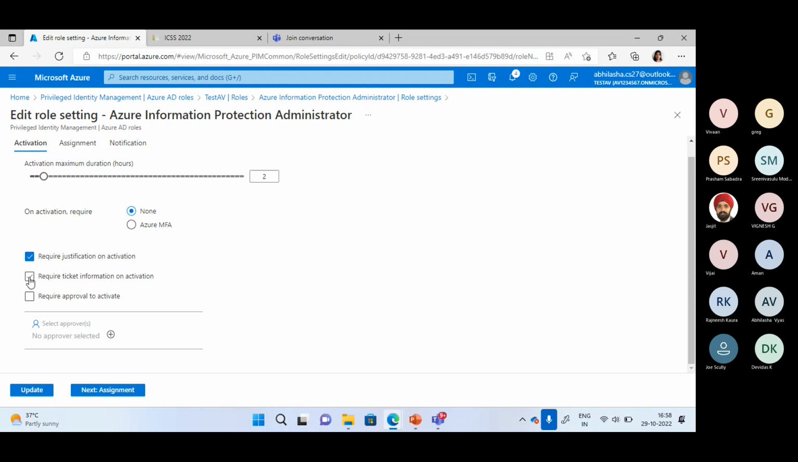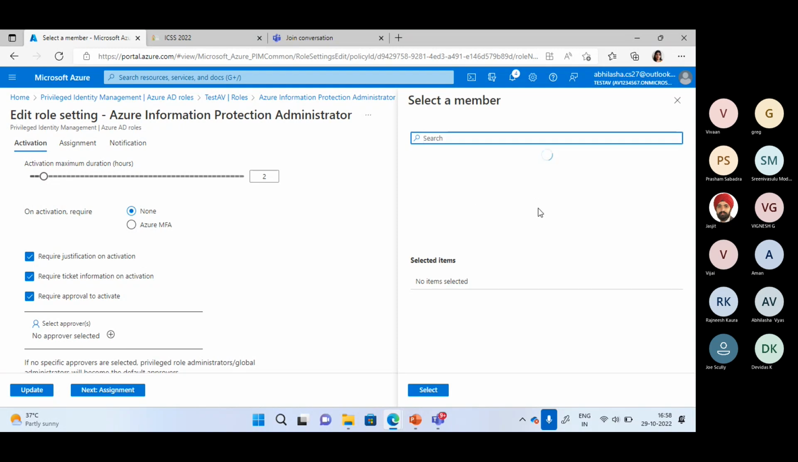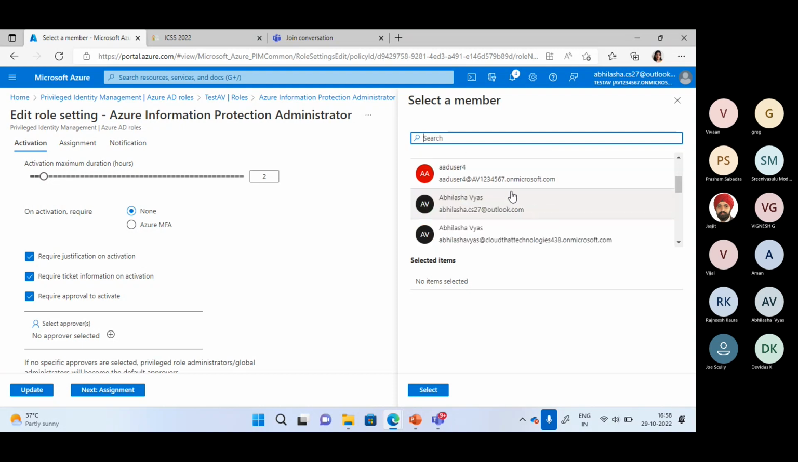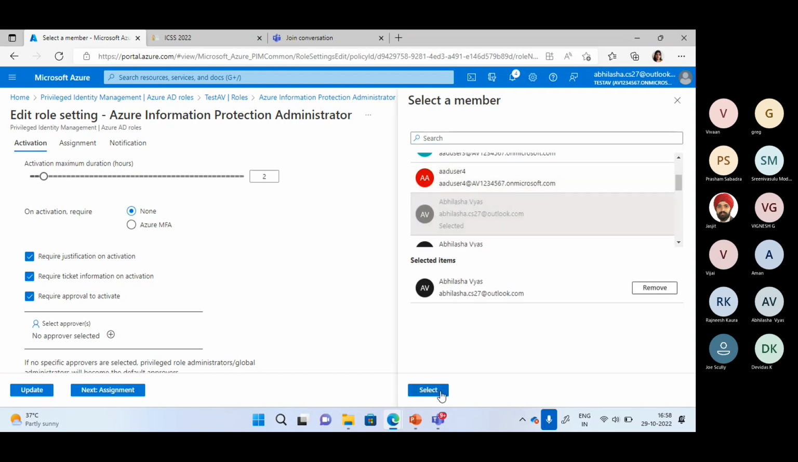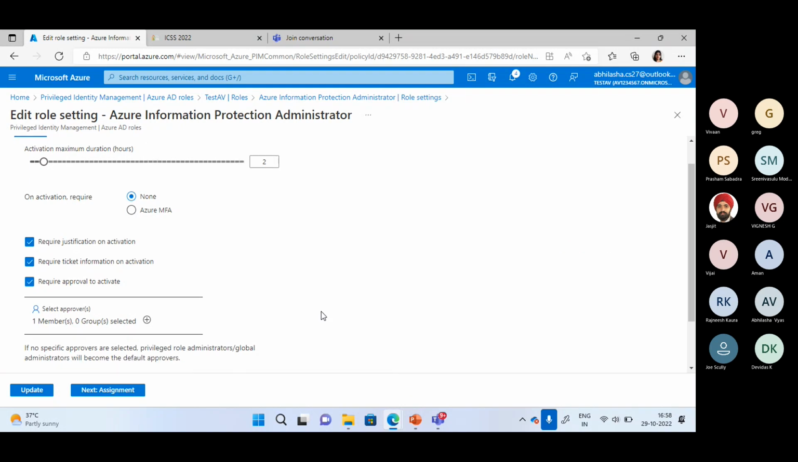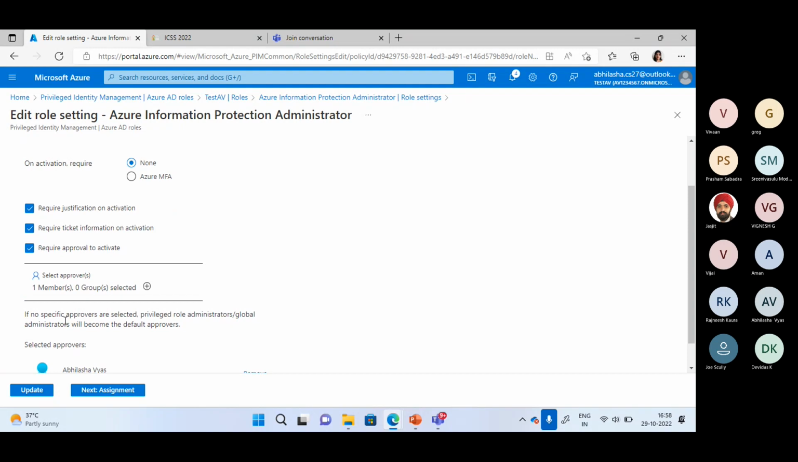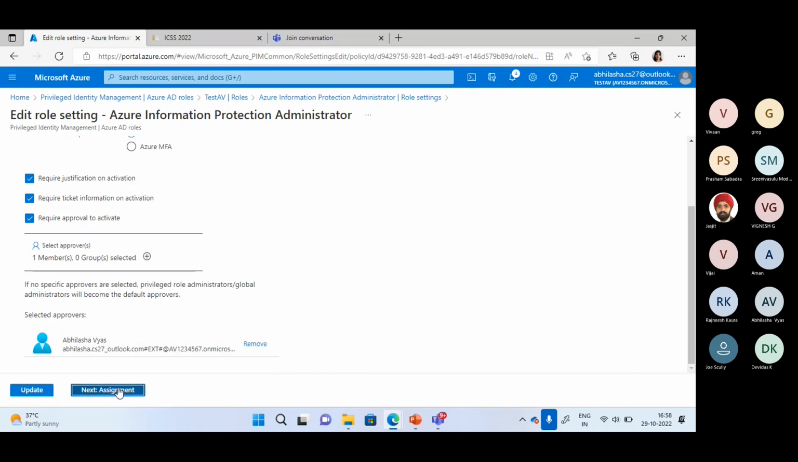You need an approval to activate. I can also select this so that whenever the approval request comes, I will have a manager or owner to approve this. So I'm selecting my account only. Yeah. Global admin account only. And you can also see that if you're not selecting any specific approver, the Privileged Role Administrator or Global Administrator will by default become the approver for these roles. So here I've already selected. Now I can go to the assignment.